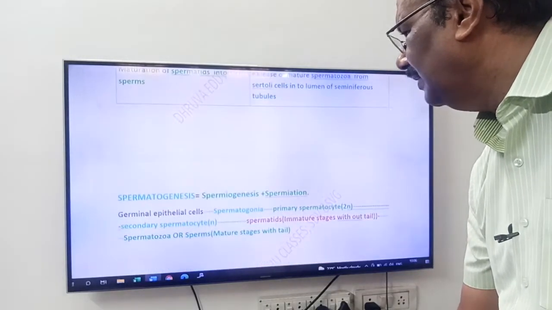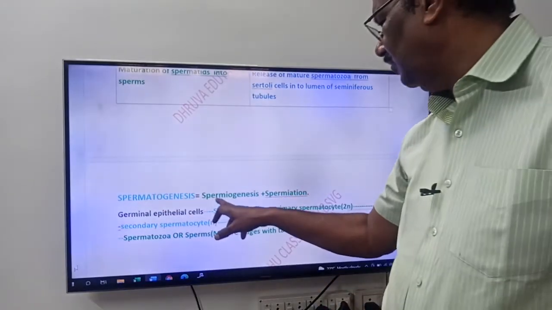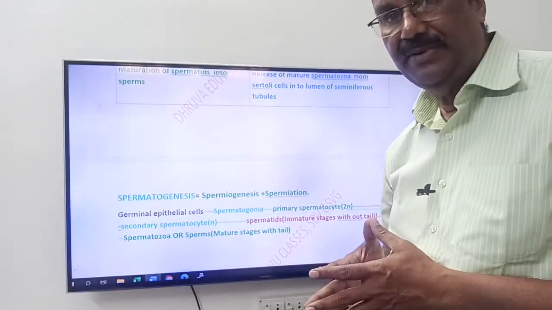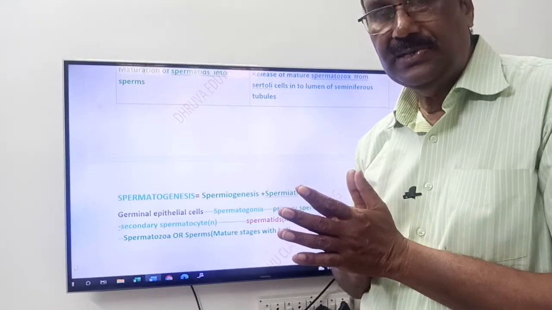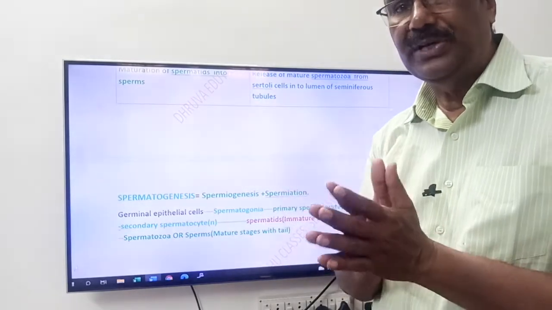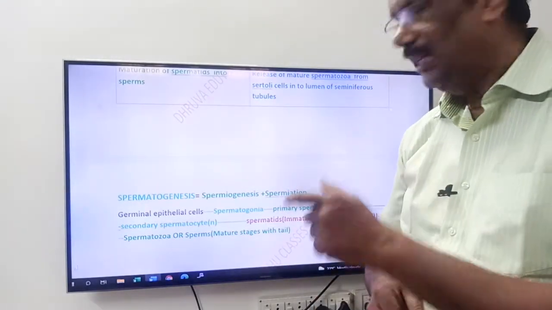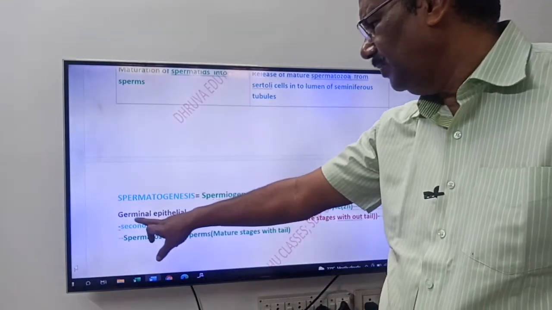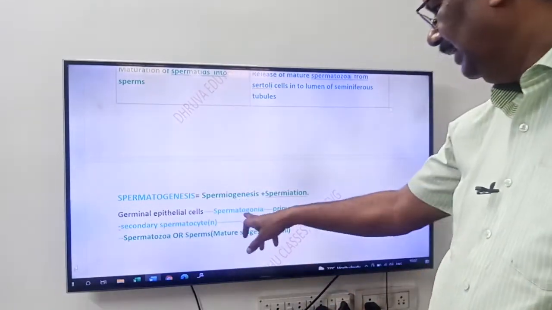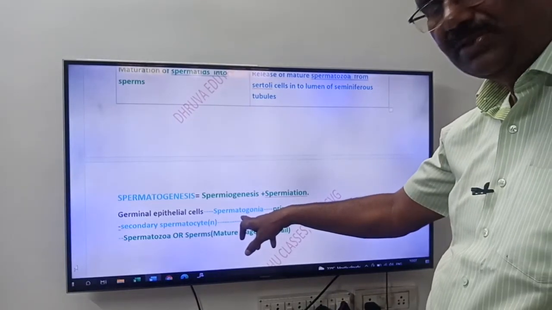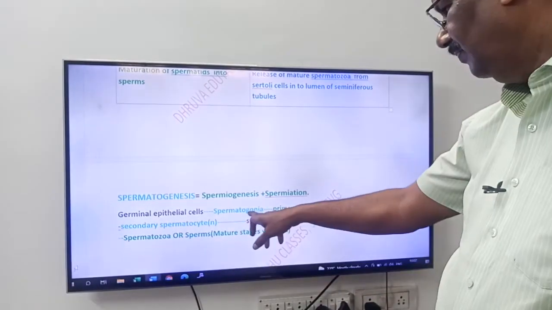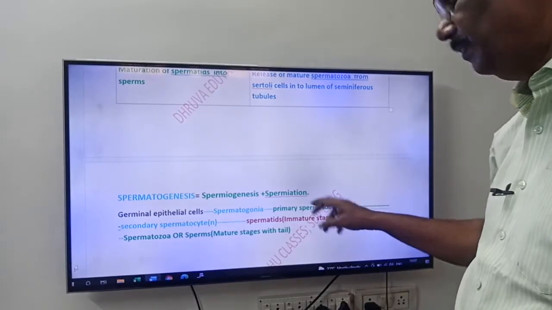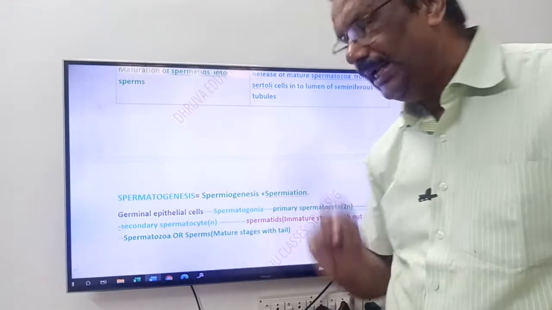Spermatogenesis is equal to spermiogenesis plus spermiation. Spermatogenesis has two phases: one is spermiogenesis and the other is spermiation. The seminiferous tubule has germinal epithelial cells. They undergo mitotic division and form spermatogonia. From these spermatogonia we get primary spermatocytes, which are 2n in number.